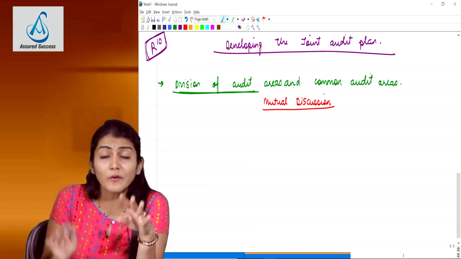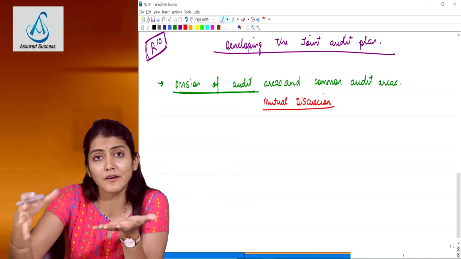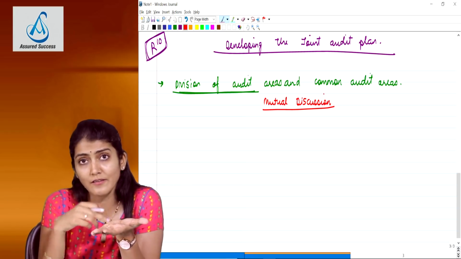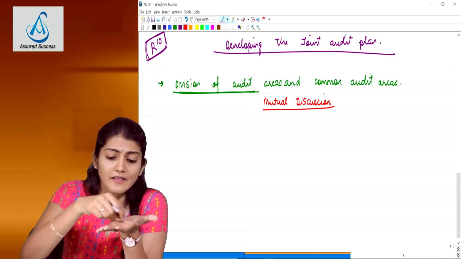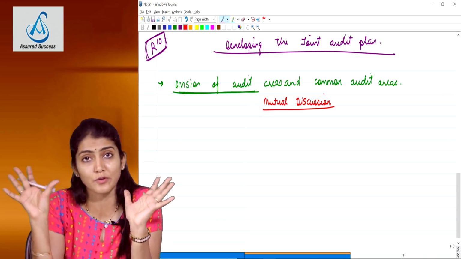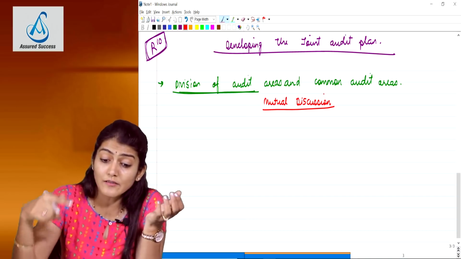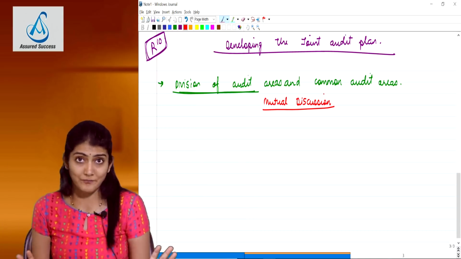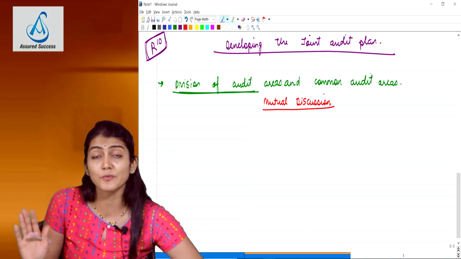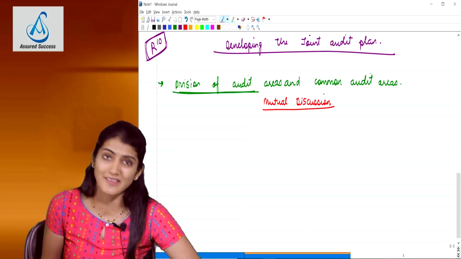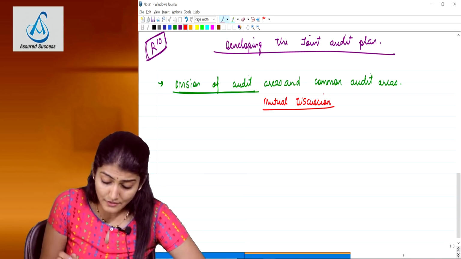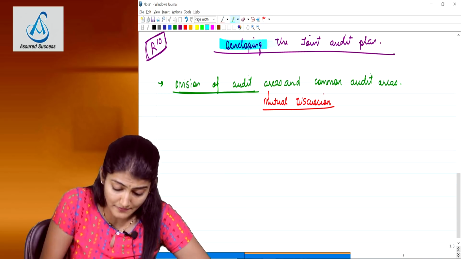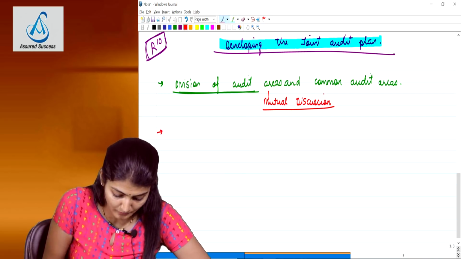Shareholders' role is over with the decision of having joint auditors and appointing the joint auditors. Okay, they decide we want joint auditors, more than one firm, and they say okay, these are the firms whom we want to appoint for the joint audit. Then which auditor is going to look into which area, that shareholders don't have a say. That the joint auditors will mutually agree or decide upon amongst themselves. Okay, right, so division of audit areas and also the common audit areas while developing the audit plan. That's the first important point.